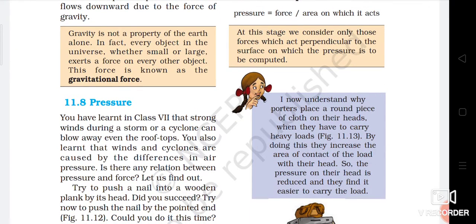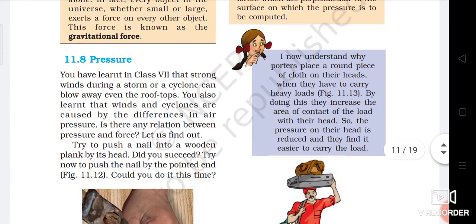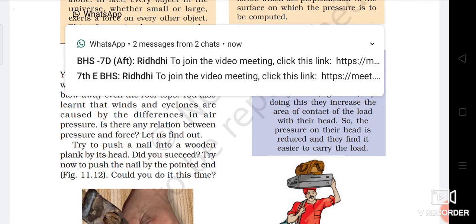The next topic is pressure. You have learned in class 7 that strong winds during a storm or a cyclone can blow away even the rooftops. You also learned that winds and cyclones are caused by the difference in the air pressure. Is there any relation between pressure and force?